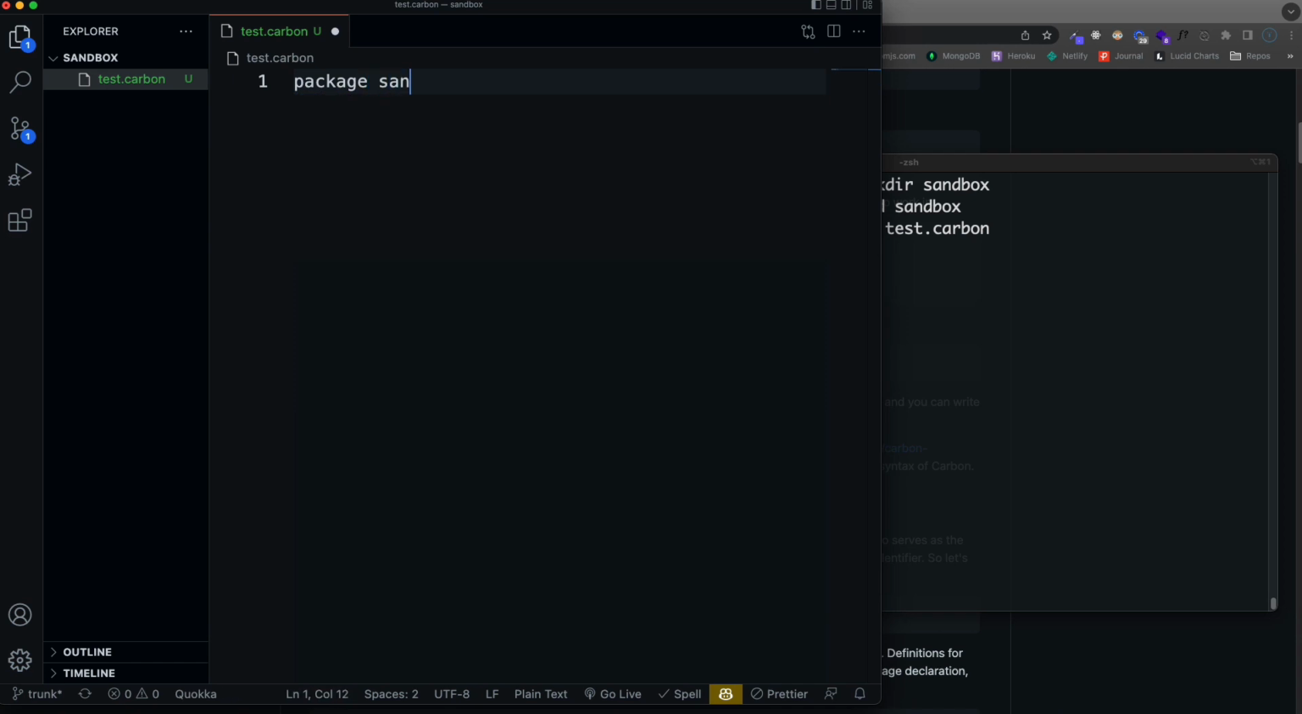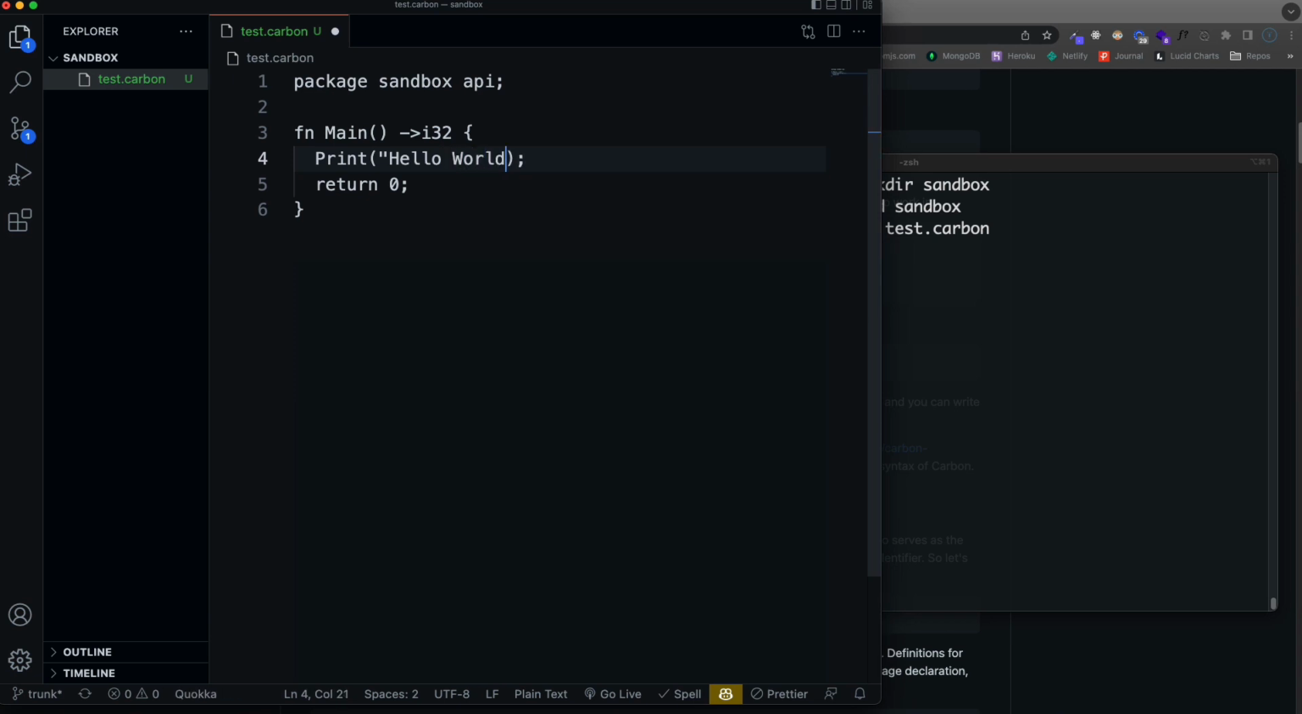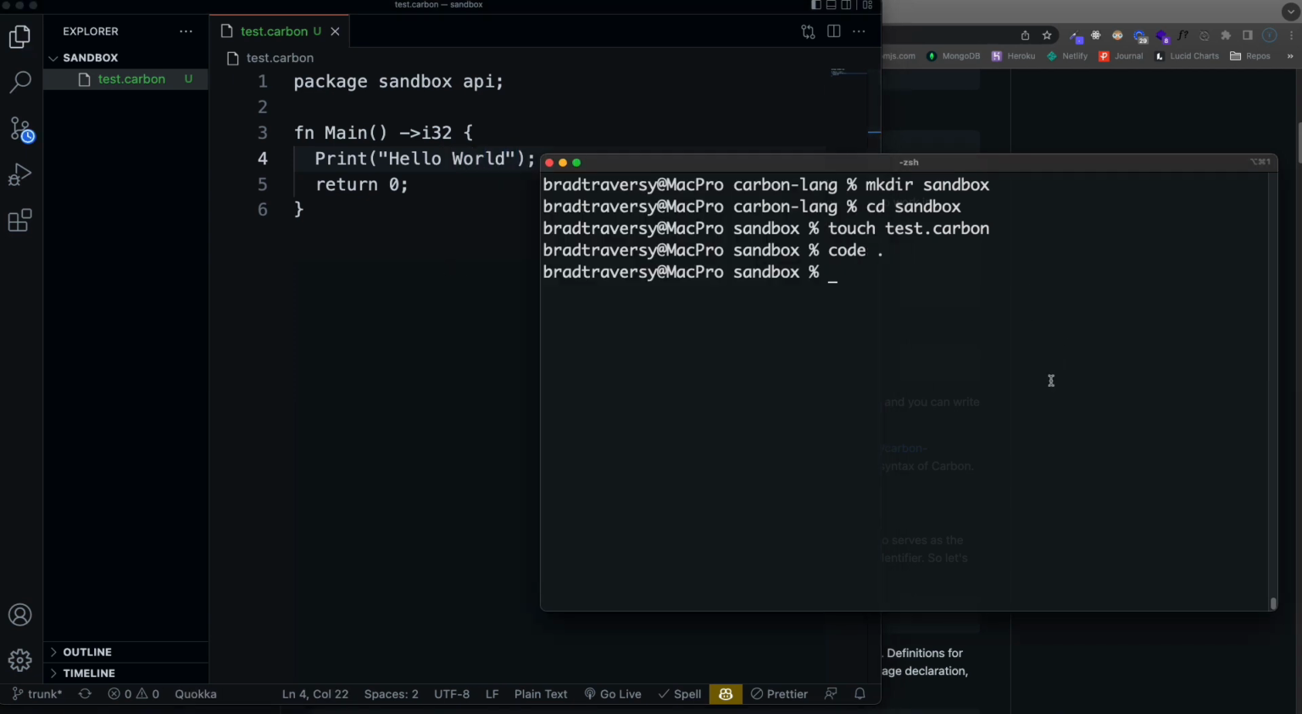So we're going to say package sandbox API, and then we're going to create our main function. So function main, and that's going to be a 32-bit integer, so I32, and I'll explain all this in a minute. And then let's just return 0. We'll do a print in here as well, and just say hello world. All right, so I'm going to save this, and then I'm going to run this.